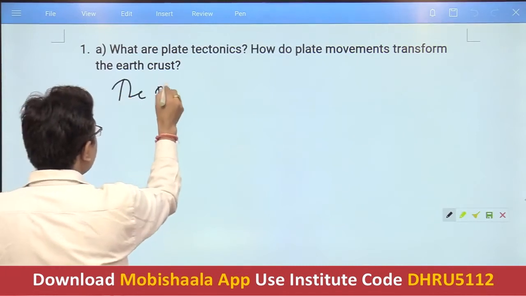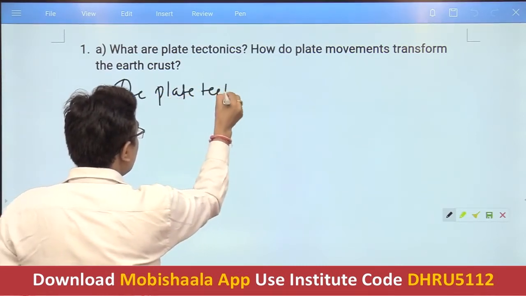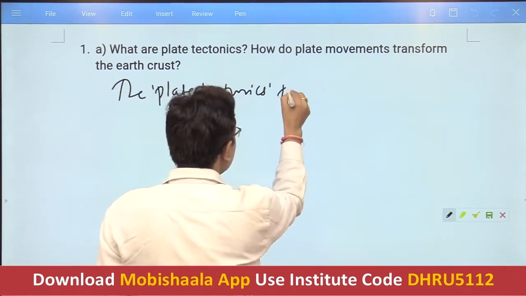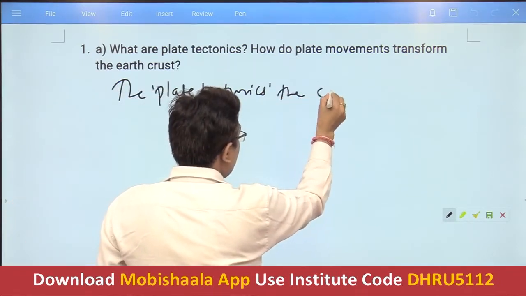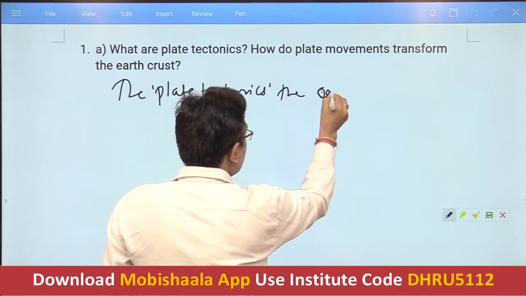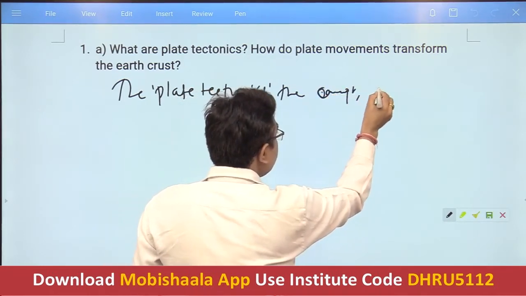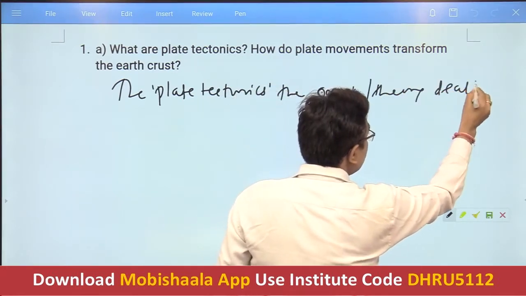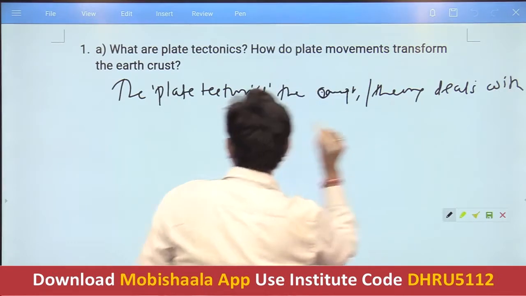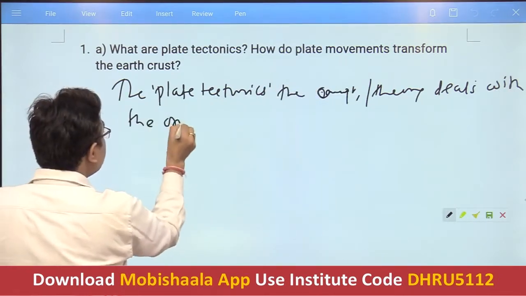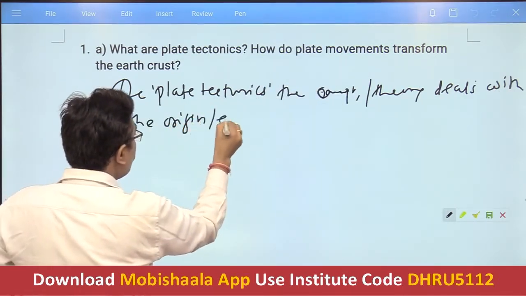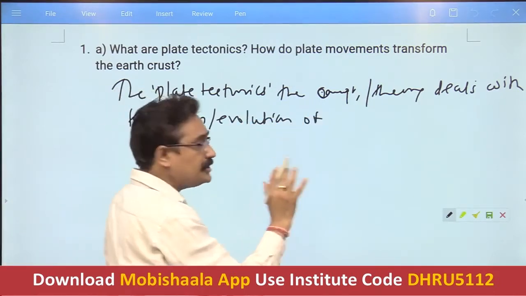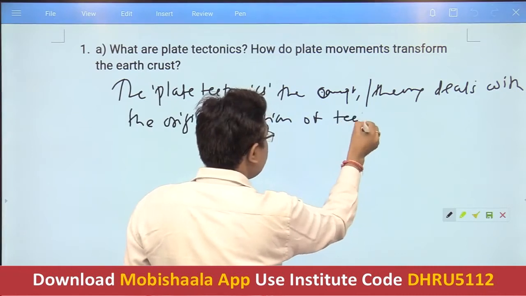The plate tectonics is nothing but it is the concept or the theory that deals with the origin or evolution of what? Of the tectonic plates.